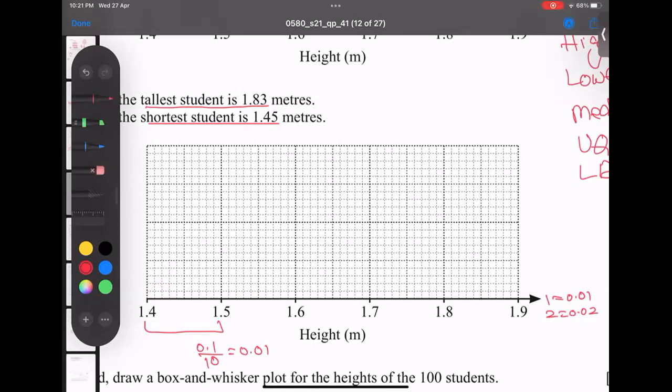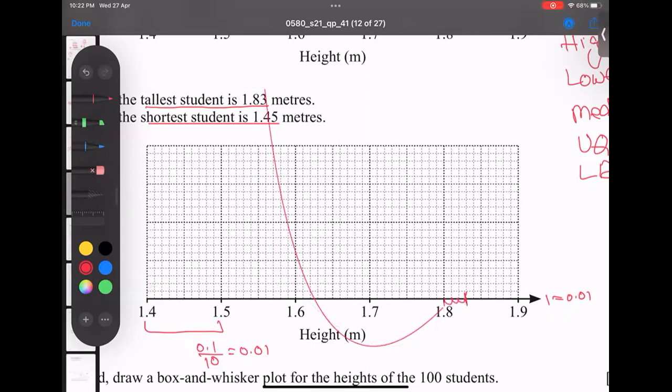It means the points are 1.41, 1.42, 1.43, 1.44, 1.45, 1.46, 1.47, 1.48, 1.49, and 1.5. I hope you got the idea. These values we must know how to do, but this is not so important, leave it. Now where is 1.83? 1.8 is here, and 3 means 3 boxes: 1, 2, 3.